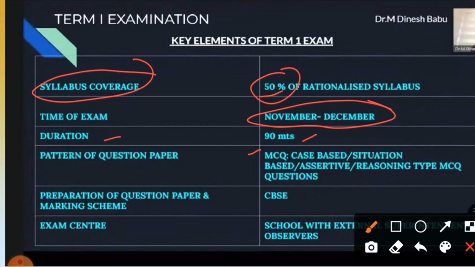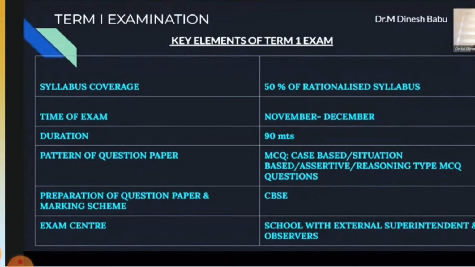Preparation of question papers and the marking scheme is as per CBSE norms. Exam centers will be the school with an external superintendent and observers. So it means that your exam center will be a school only, but there can be an external superintendent that can be appointed by the CBSE.